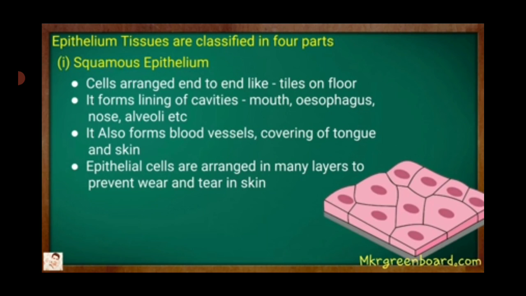It forms lining of cavities, mouth, esophagus, nose, alveoli, etc. It also forms blood vessels, covering of tongue and skin. The epithelial cells are arranged in many layers to prevent wear and tear in skin.